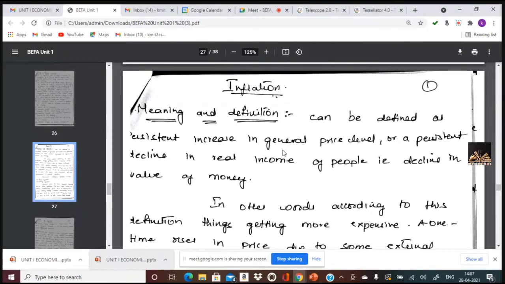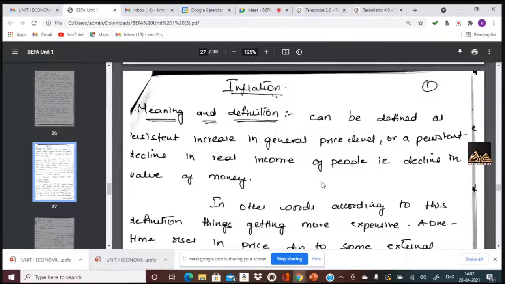Personal income minus direct taxes. Very good, very good. Personal income minus direct taxes. And what is the formula for the next? Anyone else? Can you give the formula for per capita income? How do you calculate per capita income? Total income by population. Yeah, total national income of one country divided by total population of the country, per capita income. This is what the per capita income is.